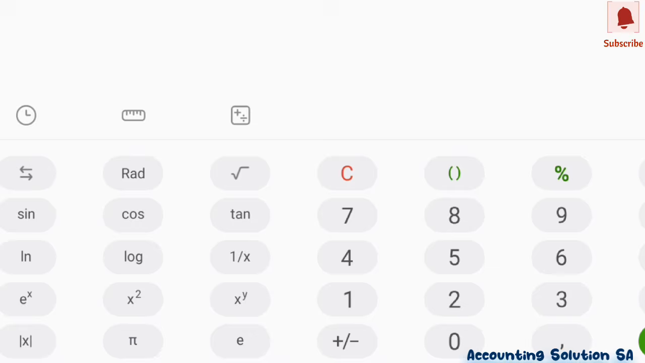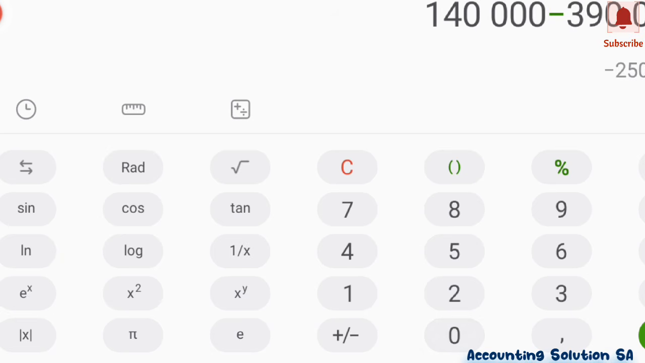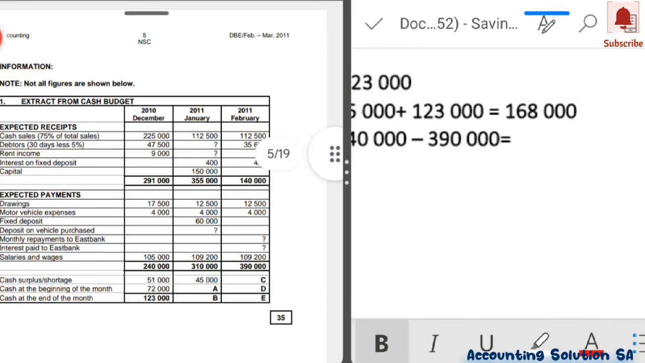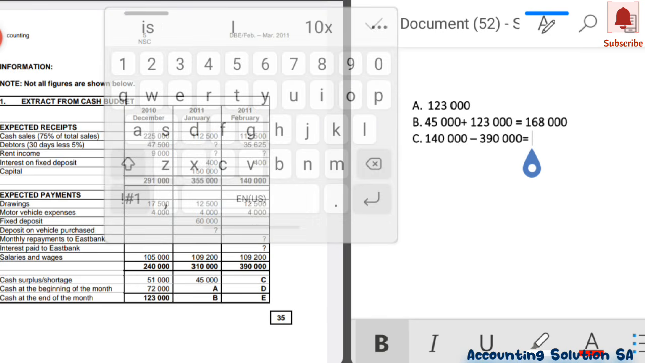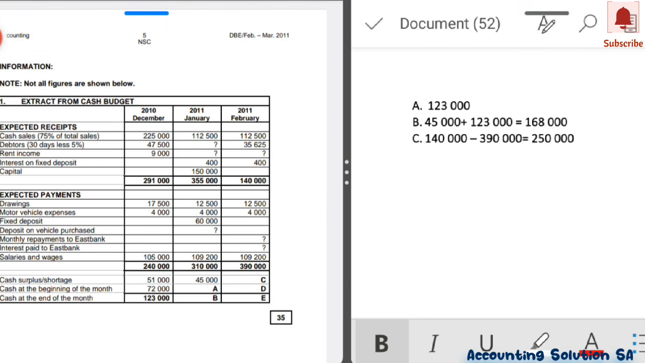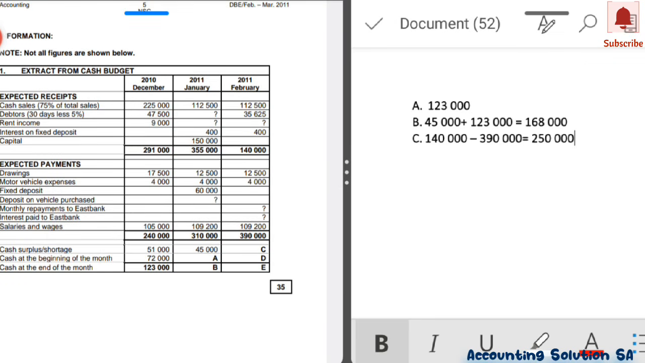Let me go to the calculator. 140,000 minus 390,000. We get a negative 250,000, which simply means that it's a deficit. We don't have a surplus in this case, it's a deficit of 250,000. Simple as that, guys. Let's proceed to number D.